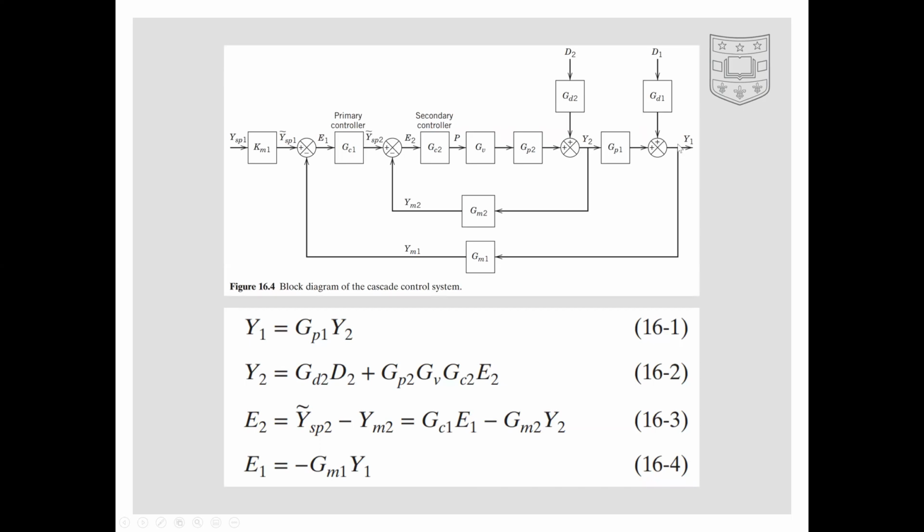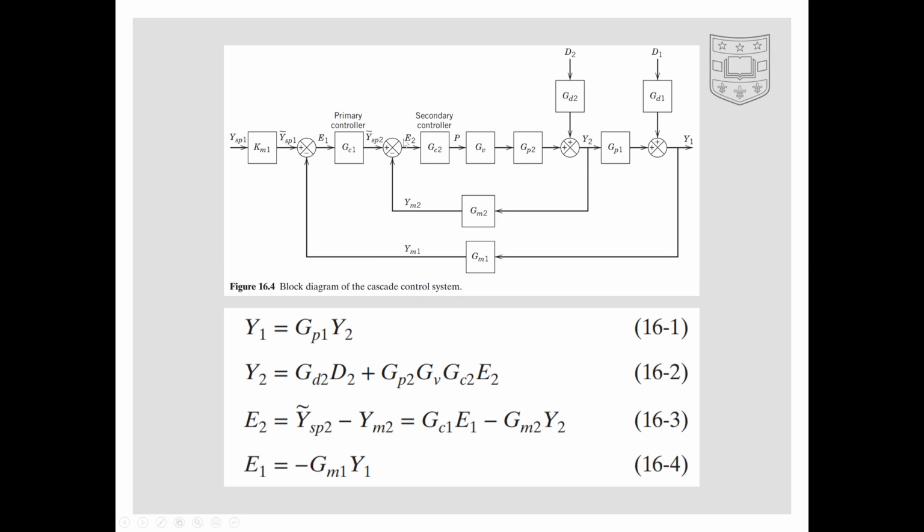Here we can see that y1, the hot oil temperature, is equal to y2 times gp1 plus 0 here, where y2, the fuel gas pressure, is equal to gd2 times d2 plus gp2 times gv times gc2 times e2.